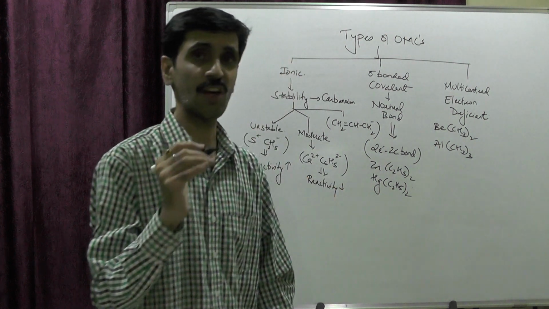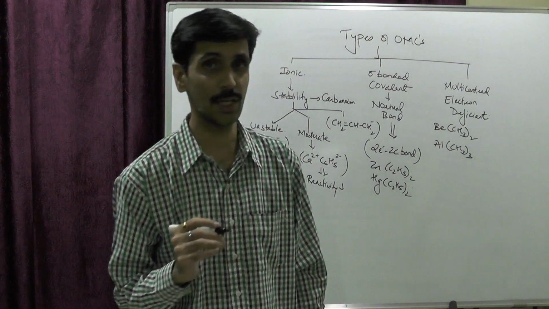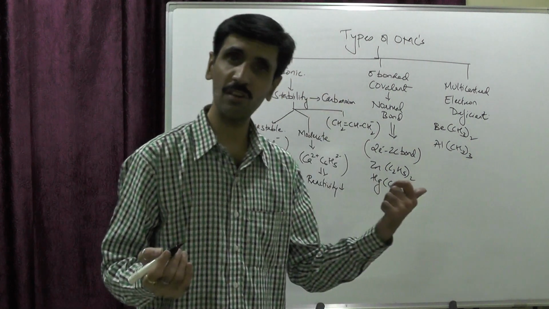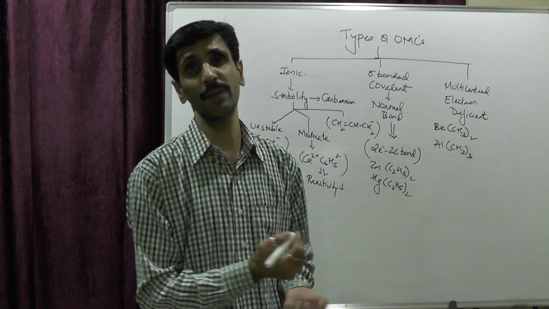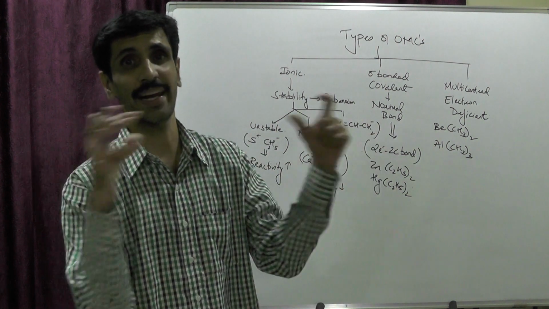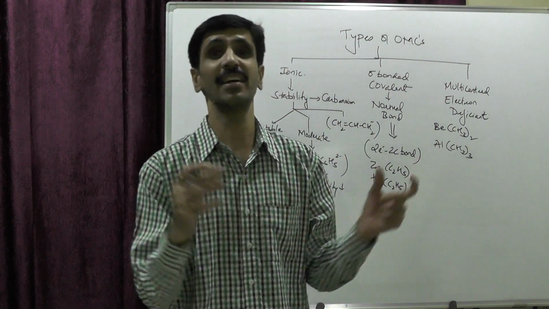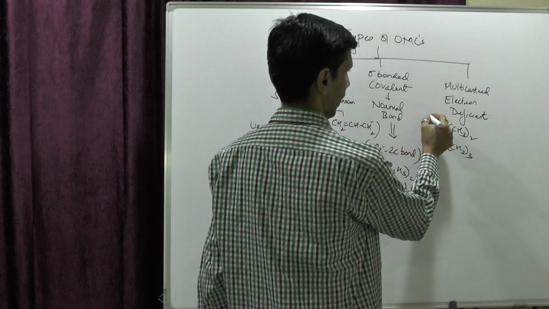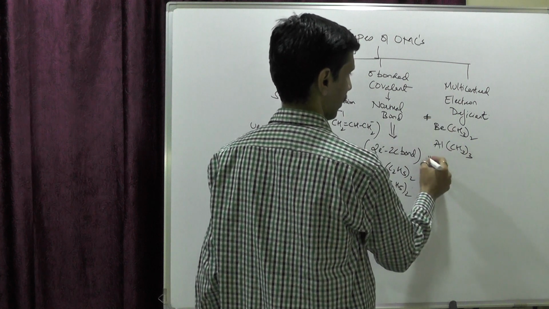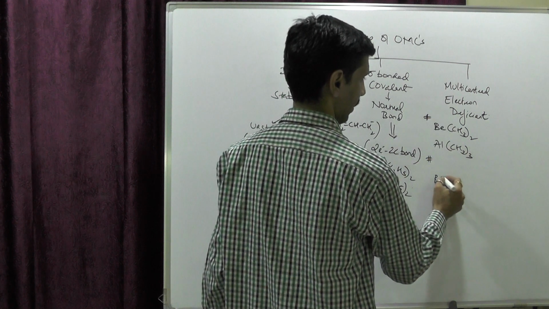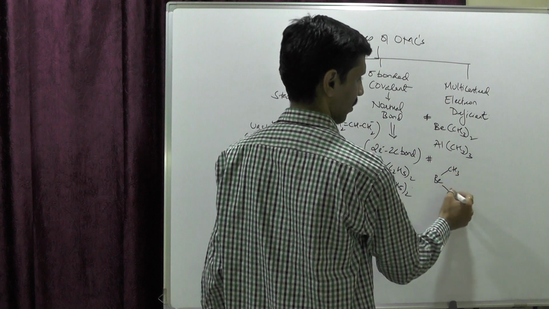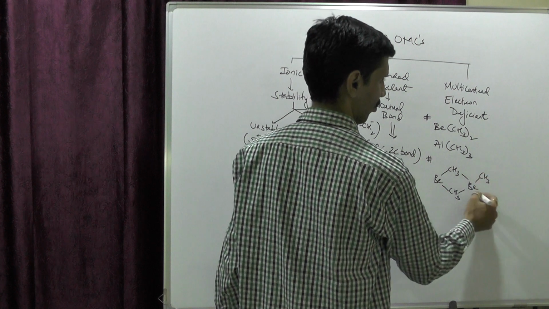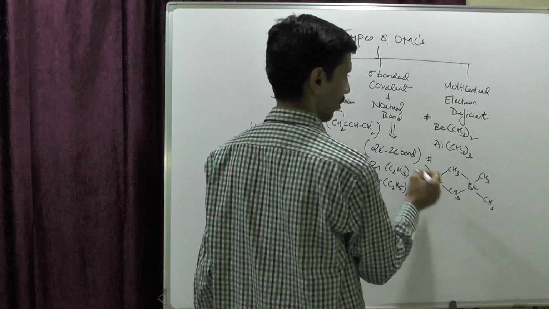Now, my dear friends, these are all polymeric. How the polymeric form looks like is, there are some bridge bonds also. The methyl groups are considered to be the bridging ones because they connect the two metal atoms. Bridge means connection. So, for Be(CH3)2, I can just show the structure over here, with a hashtag, and have a look: Be, CH3, Be, like this. So this is polymeric in nature.